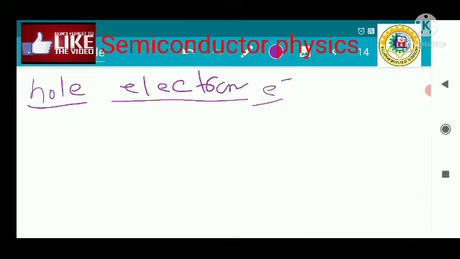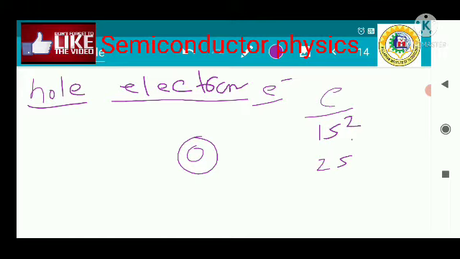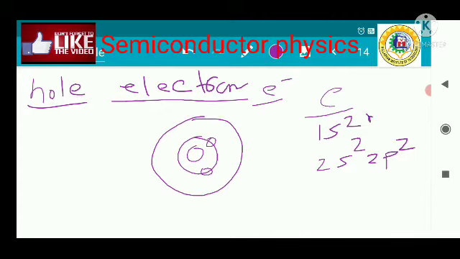So how can an electron reside within the atom? Suppose there is a nucleus, suppose a carbon nucleus or carbon atom. The arrangement of the carbon atom is something like this: 1s2, 2s2, 2p2. So there are 2 electrons residing here, this is principal quantum number 1, and this is principal quantum number 2.